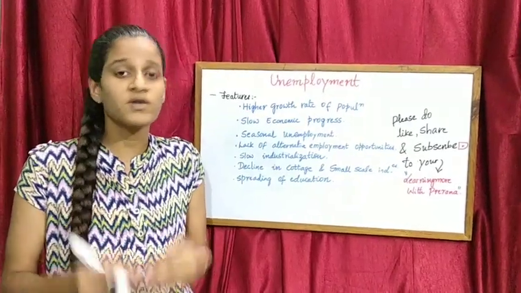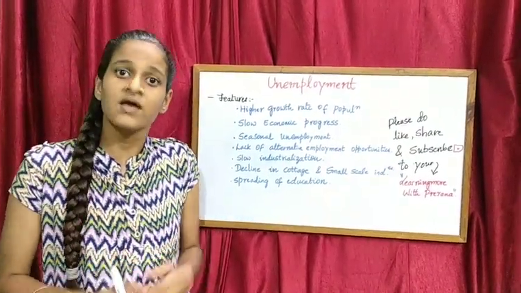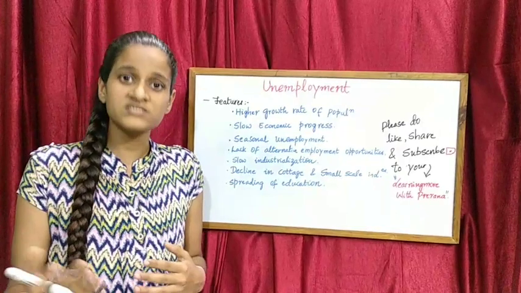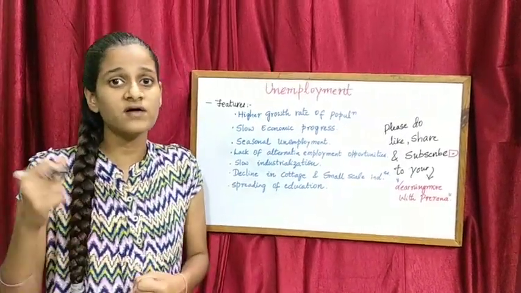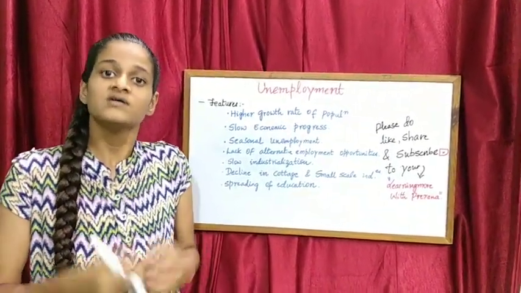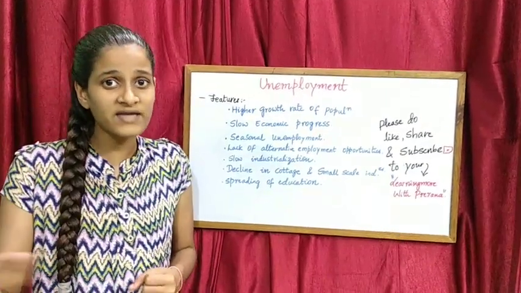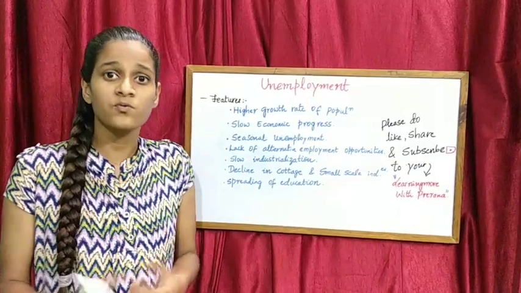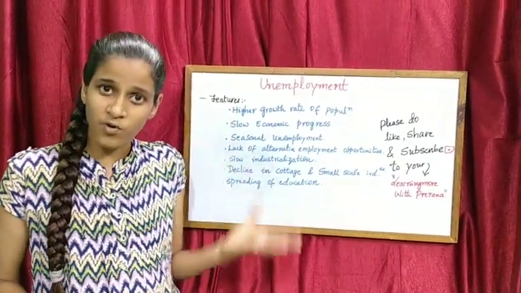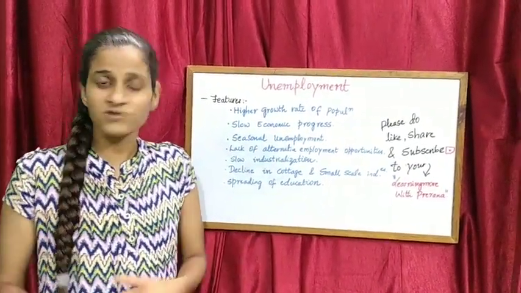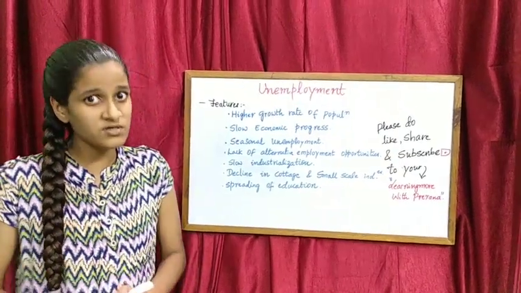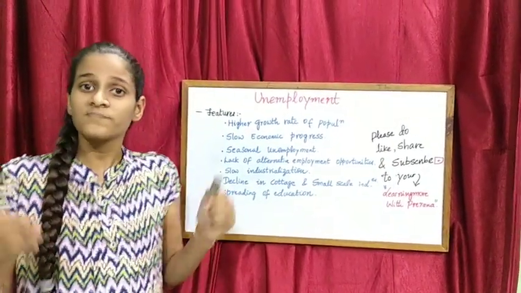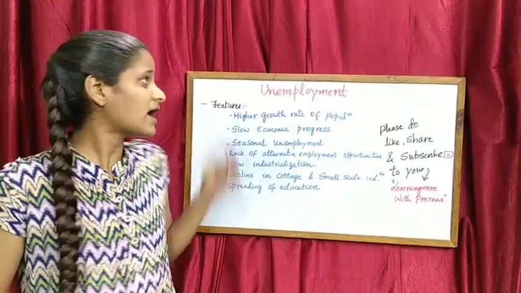Because of good quality education, people are knowledgeable, they have skills and other capabilities to do the work, so they go and apply, and a situation arises where the job seekers are more than the job opportunities. So we can see that spreading of education is also a negative point for unemployment.